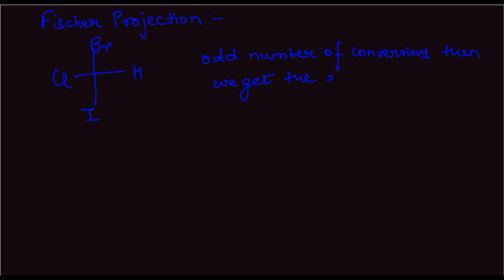Similarly, we can do other examples related to this. Now, Fisher projection formula has one rule for computing whether it is R or S. In a Fisher projection formula, let's say we have this H, Cl, Br, I. Now, if we make an odd number of conversions, then we get the enantiomeric pair.